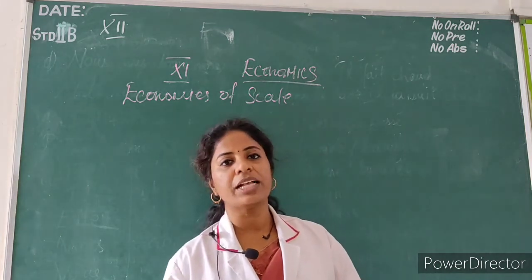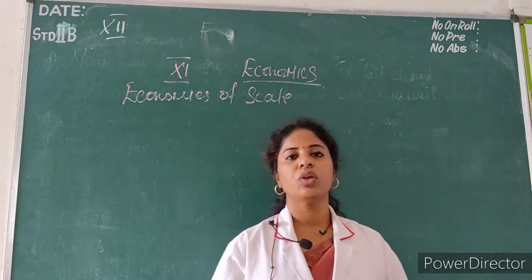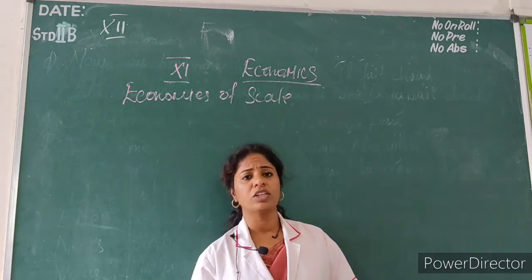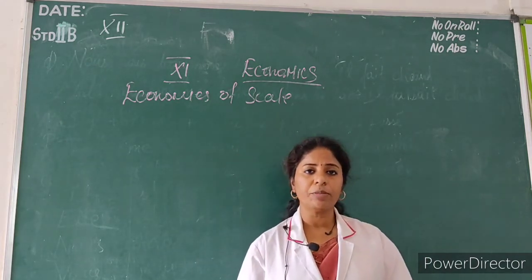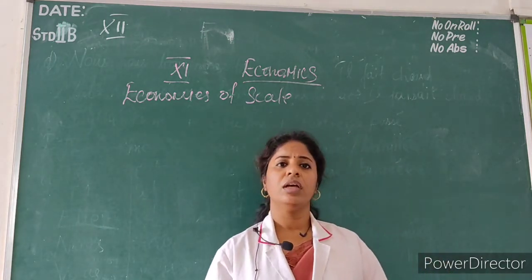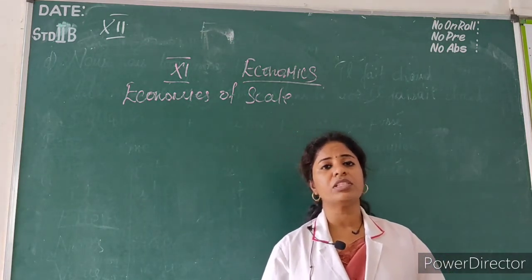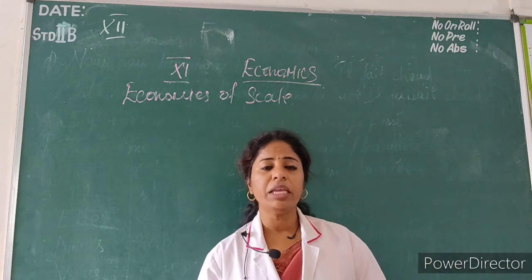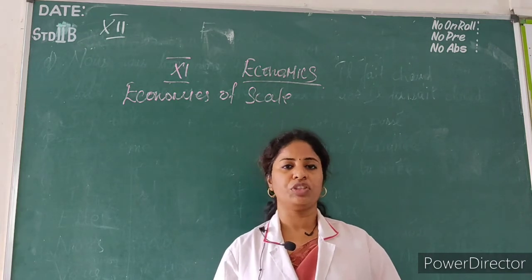Production function has been classified into 2. One is the short run production function, another one is the long run production function. Under short run production function, it explains the law of variable proportion. Under long run, it explains the law of returns to scale. What do you mean by law of variable proportions?